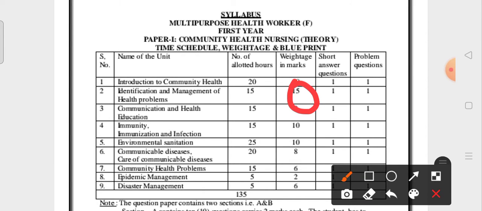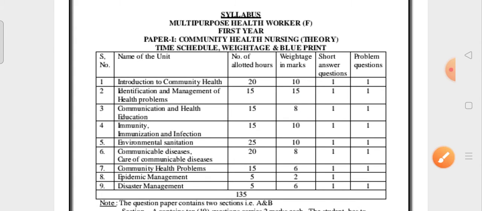Identification and management of health problems: in this, home visits will be there. Home visits are very important: definition of home visits, principles of planning, advantages, benefits of home visits, and what equipment is needed to carry in the community health bag during the home visit. This is the topic in the second unit. 15 marks weightage will be there. After that, introduction to community health, in that dimensions of health and primary health services are also very important.